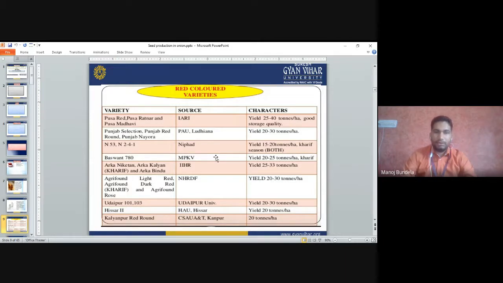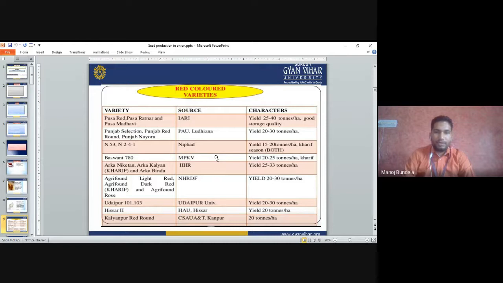Arka Niketan, Arka Kalyan and Arka Bindu are mainly grown in the Kharif season. They are developed at IIHR, the Indian Institute of Horticultural Research, Bangalore. The variety names start with Arka, and they are mainly grown in Bangalore. The yield is 25 to 33 tons per hectare.